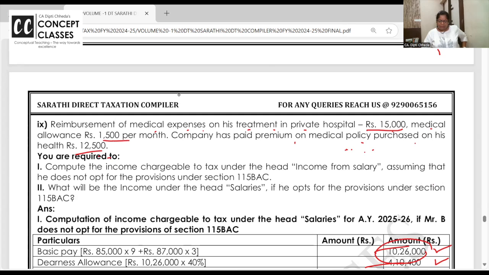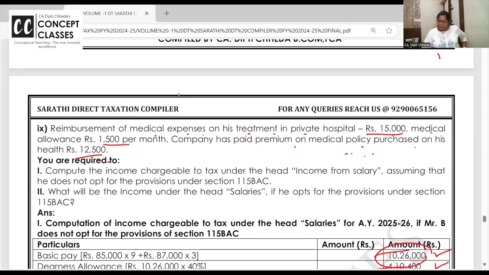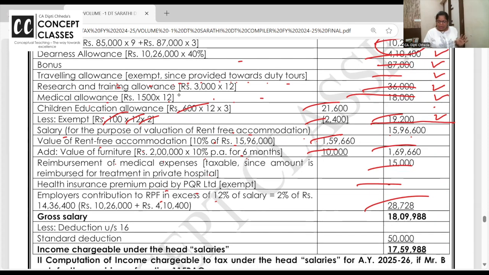And there was one more, medical allowance. That's already taken up, only medical allowance. I hope you are getting it. If you don't want to opt here for RFA, you will take the medical allowance, but you will not take the medical reimbursement expense in a private hospital. It's taxable.